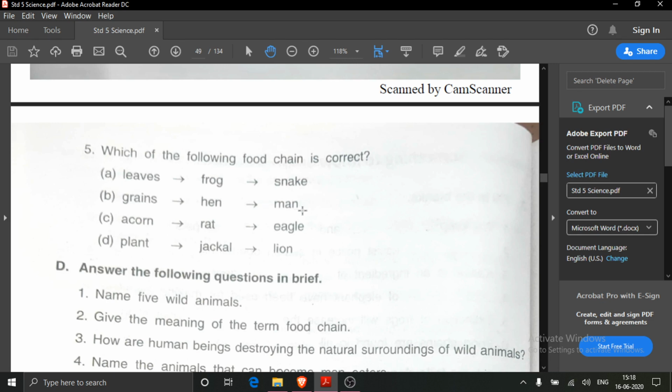So children, you understood this ABC part? That only you have to do very neatly in your science notebook. PDF form also I will give you, and that is your homework for today. In our next class, you will read the answers of D part.